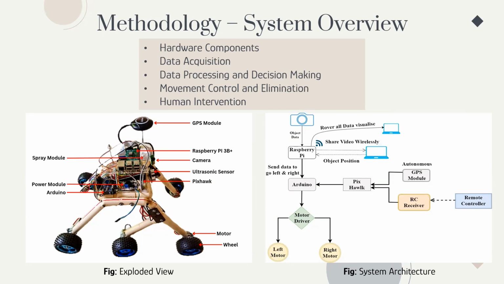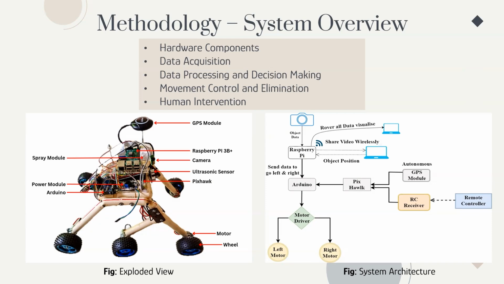We have divided our methodology part into two major sections. One is system overview and another is software architecture. For the system overview part, first of all come the hardware components. In the system overview part, we have divided it into 5 subsections.